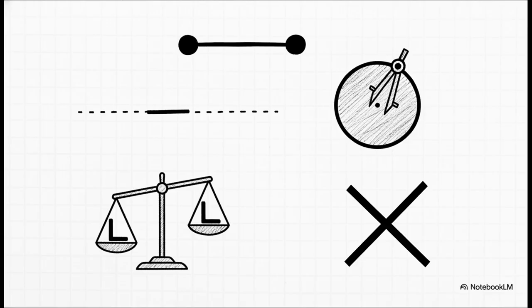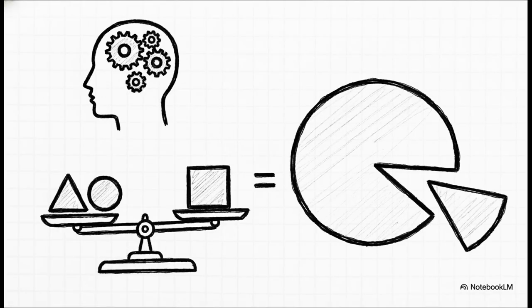Next up, we need the laws of physics for this new universe. Think of his 5 postulates as those absolute, undeniable physical laws. They grant us the specific ability to draw a straight line between any 2 points, extend that line continuously, draw a circle with any given center and radius, declare that all right angles are perfectly equal, and establish exactly how intersecting lines behave. Now take those physical postulates and combine them with his 5 common notions. These are essentially the fundamental, hardwired laws of human intuition and logic. You know, things like things equal to the same thing are equal to one another, or the whole is inherently greater than the part.